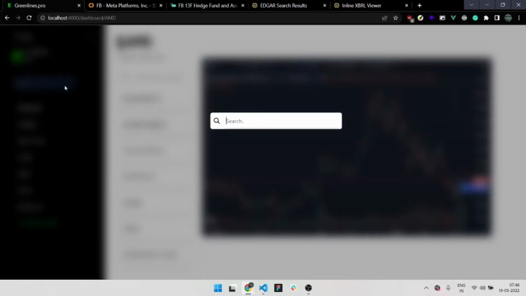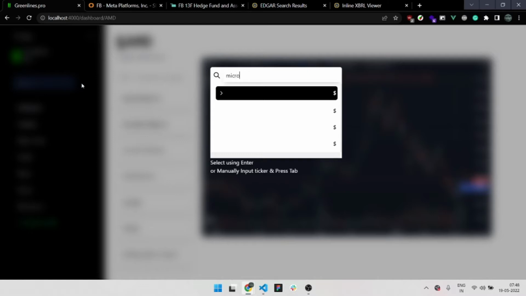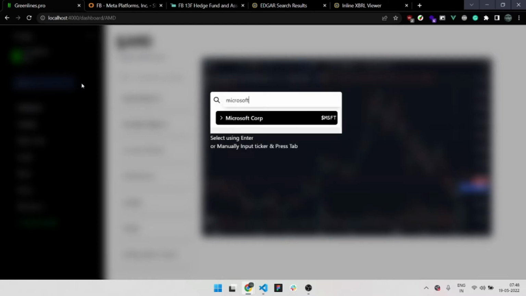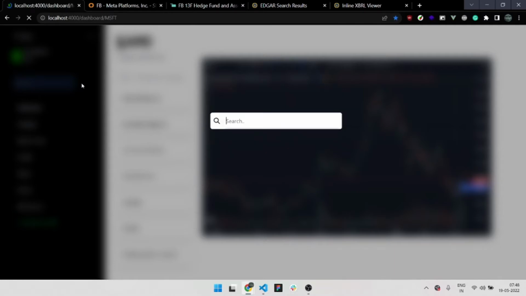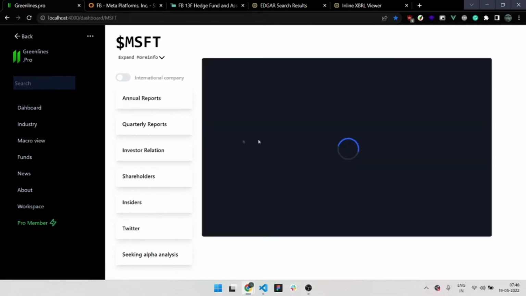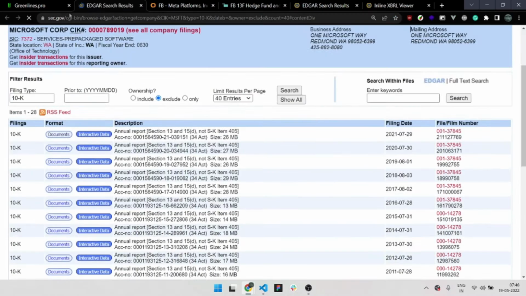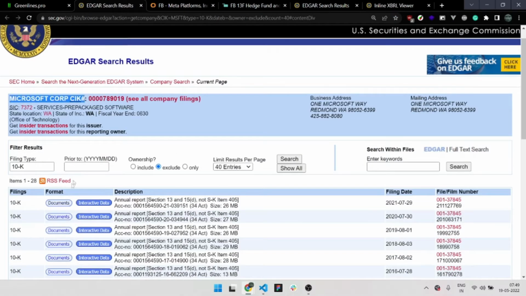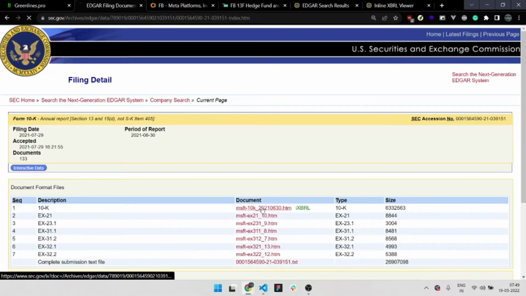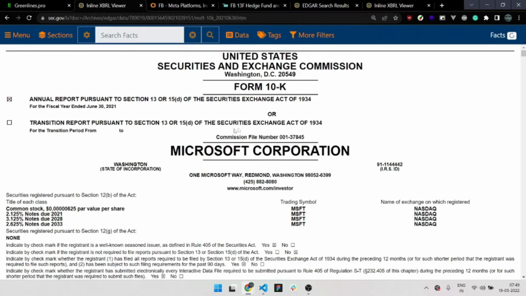And then search. So if you're looking at it and you want to change what you're looking at, for example, let's say I'll look at Microsoft. So Microsoft, and you press with the arrow key, and you can just click on enter, and boom, there you have your Microsoft. It's going to load for a while, and you see Microsoft charts and annual reports, quarterly reports, just like the Microsoft Corporation. And it's loading here, and yeah, you can see it.